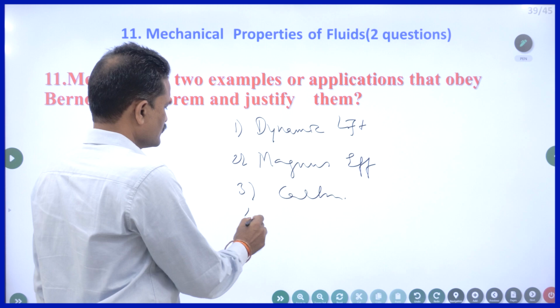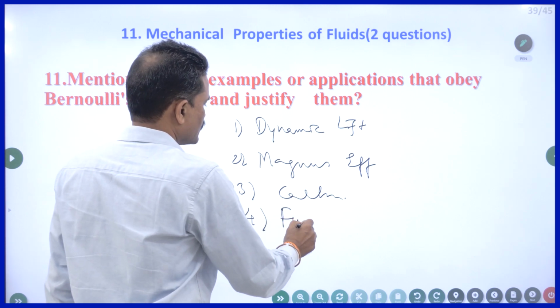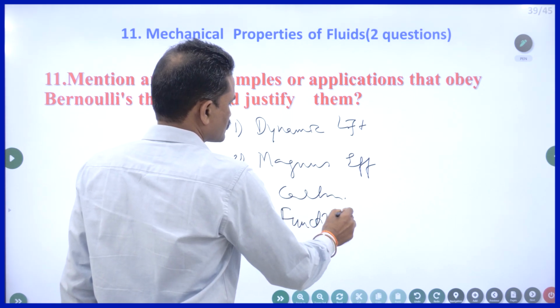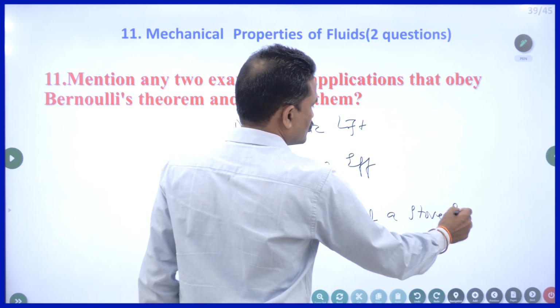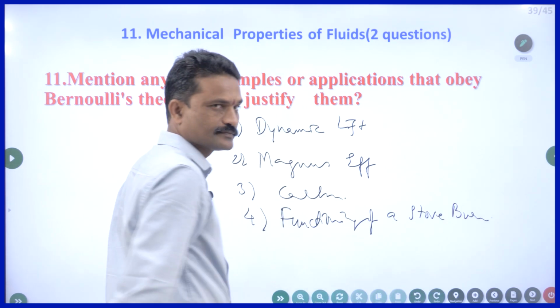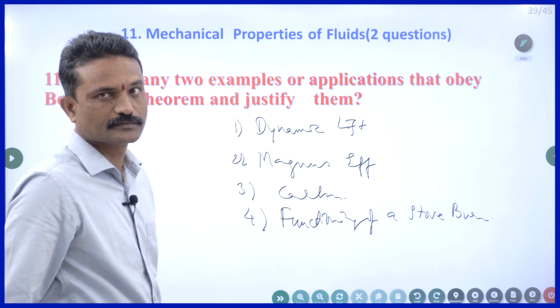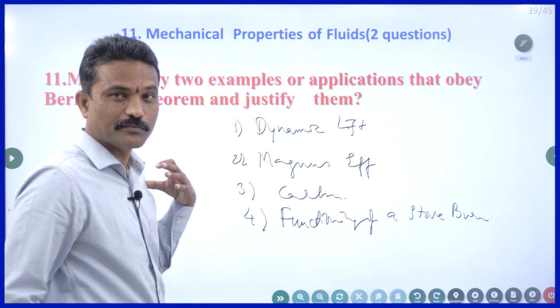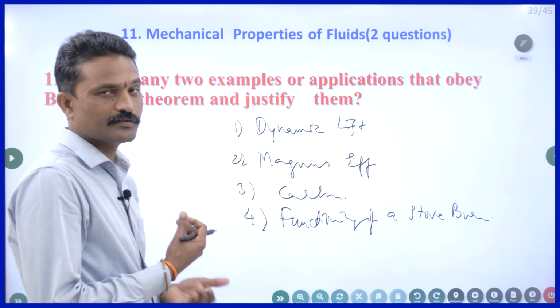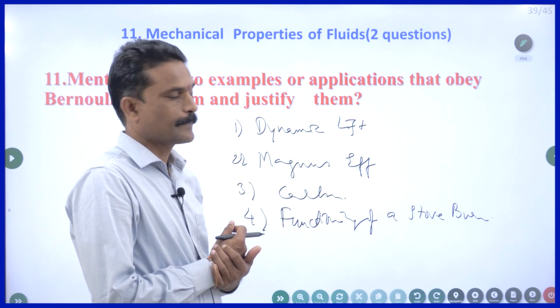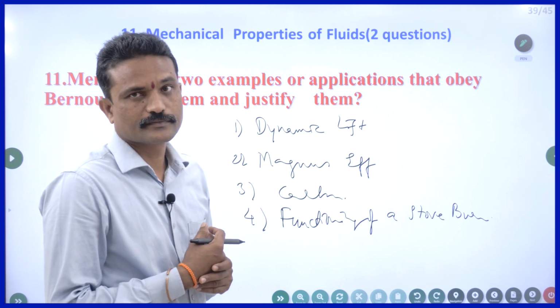You can write many. Functioning of a stove burner. There are many. Why cricketers rub the ball before they throw it? That is also due to Bernoulli's principle. You can write many.